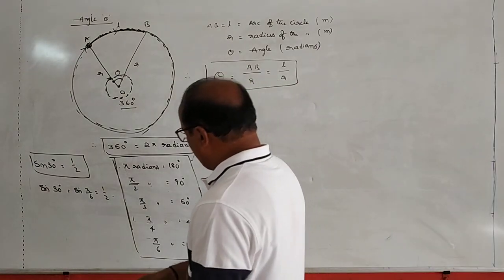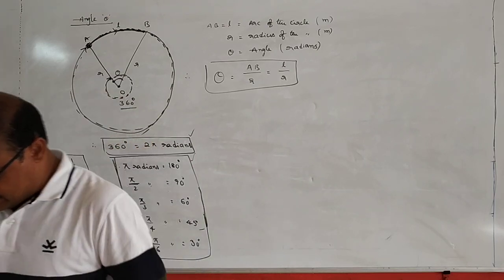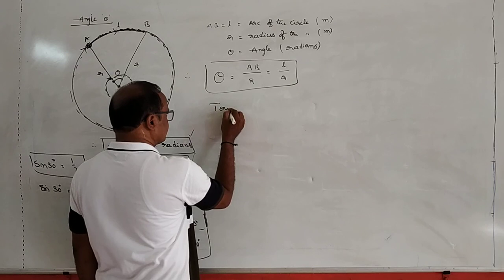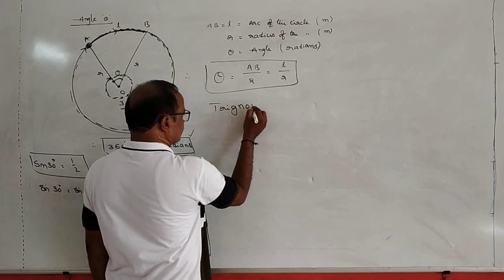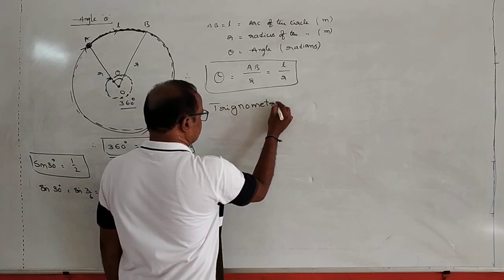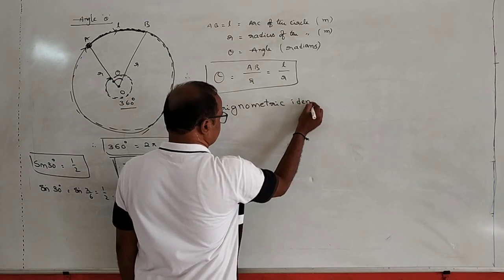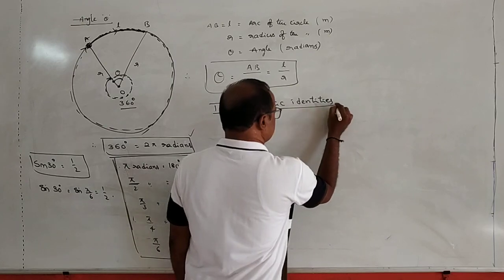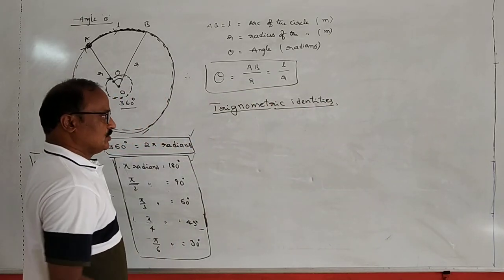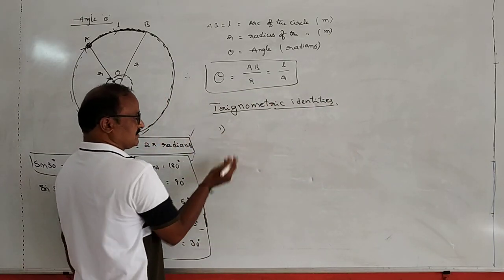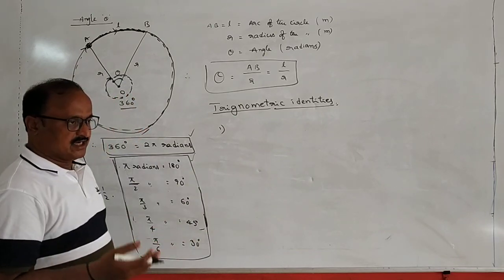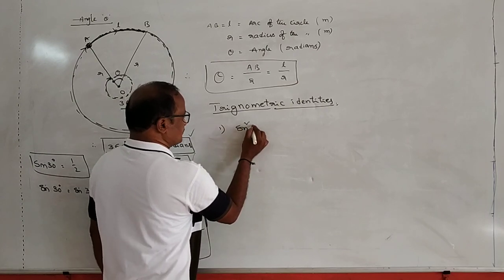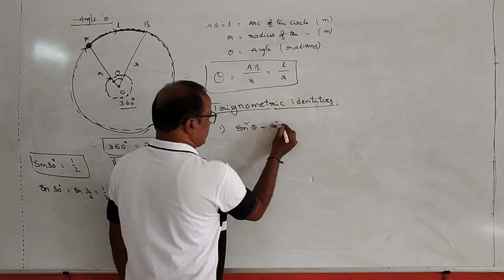Next one, what are the trigonometric identities? Trigonometric identities are relations between sin, cos, tan, and so on. The first one is sin square theta plus cos square theta is equal to 1.